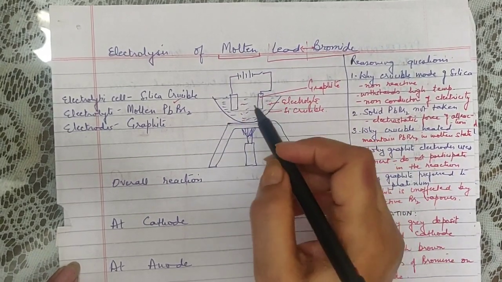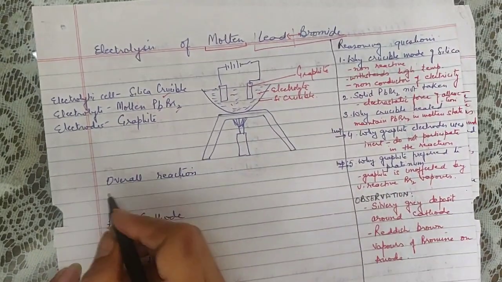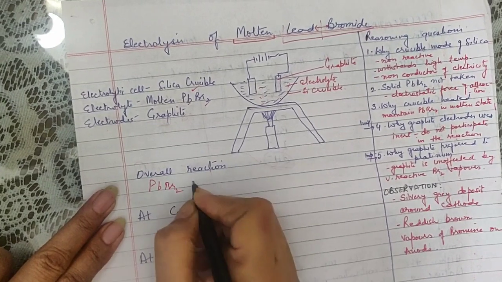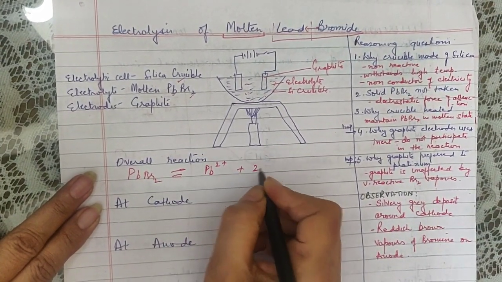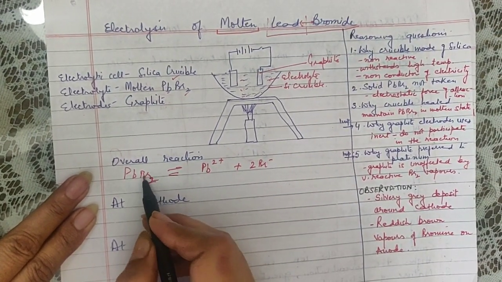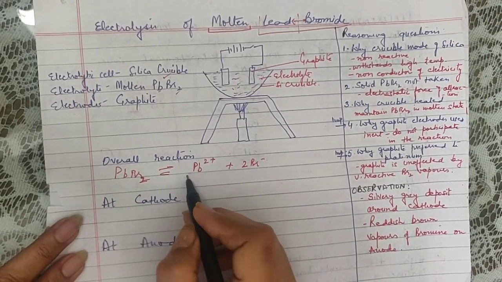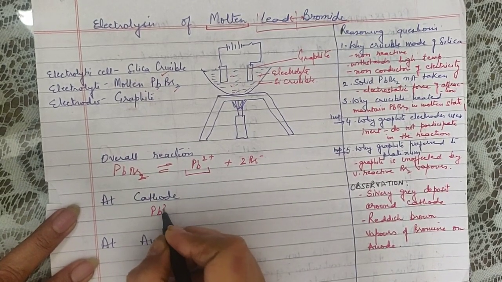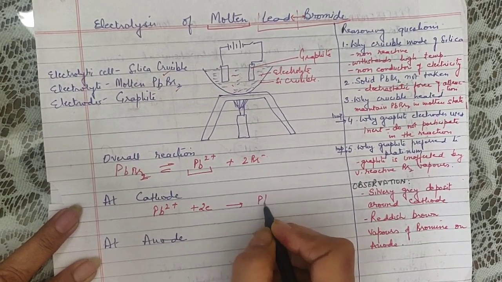Now when we pass the current, as the lead and bromide ions are already separated from each other, the overall reaction is that lead bromide will dissociate into lead ions and bromide ions. This is how you write it. This means 2 atoms of bromine, so 2 ions of bromide will be formed. Now on the cathode, the positive ions are likely to move towards the cathode. So lead ions will accept 2 electrons and form lead metal.